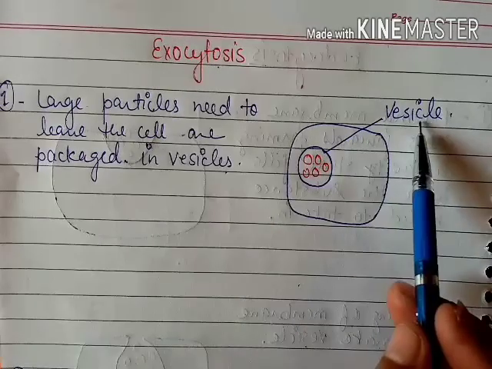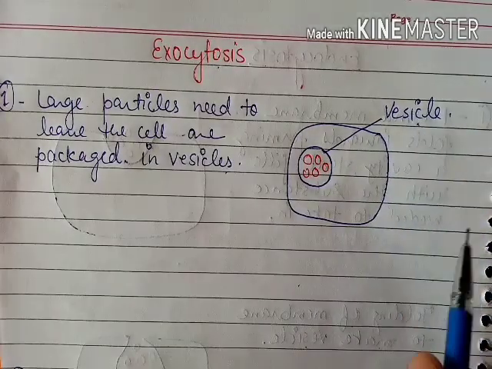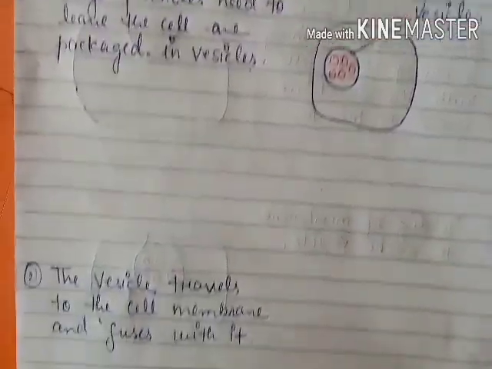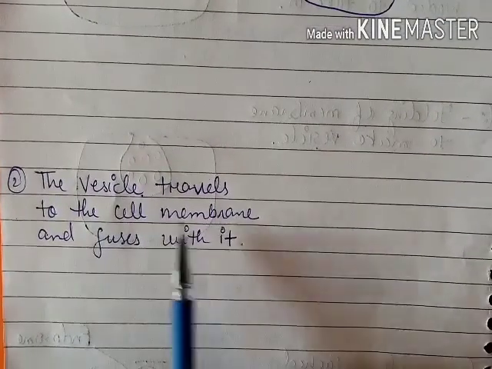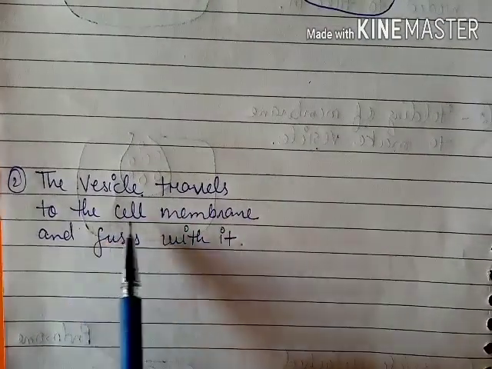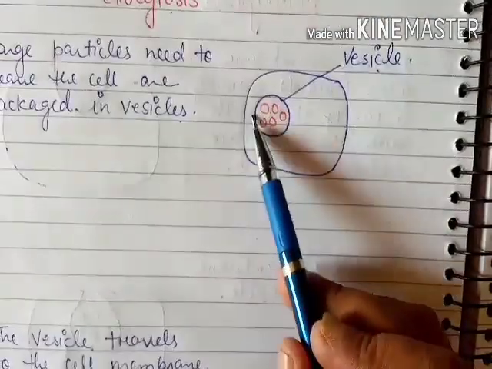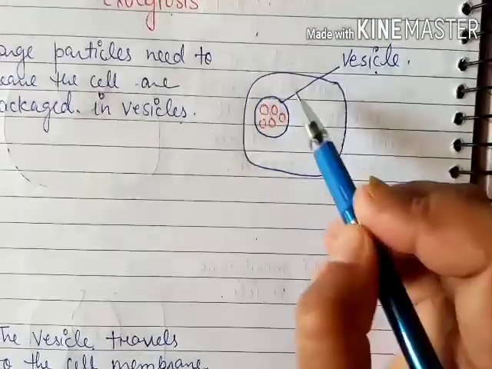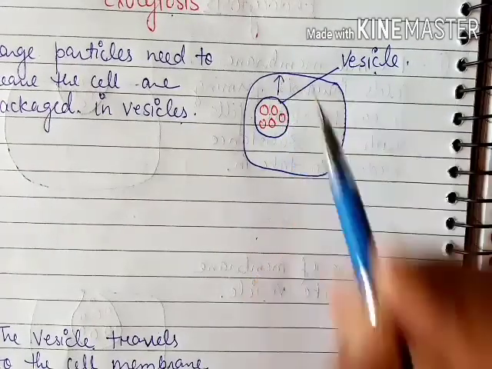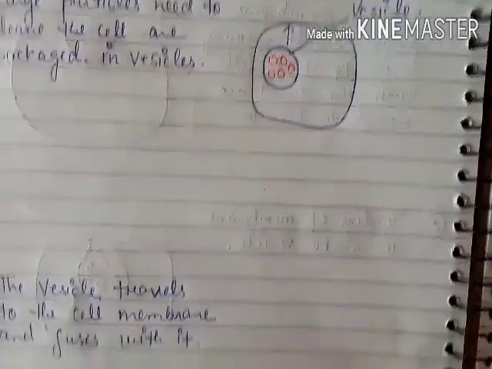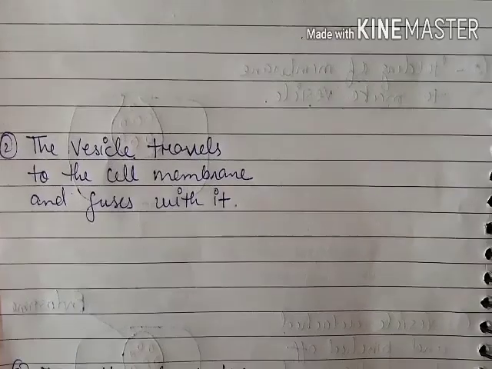The substances which need to go outside from the cell will be packaged, filled inside a vesicle. Okay, and in the next step, this vesicle travels to the cell membrane and fuses with it. Okay, how? Let's see.